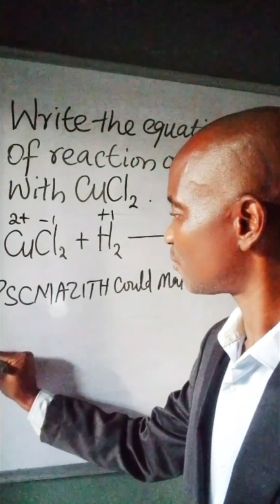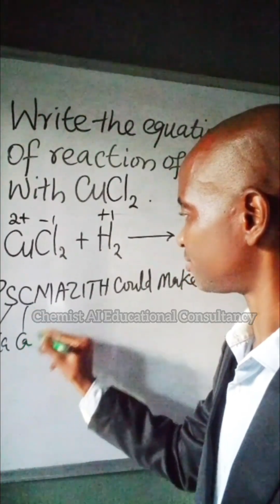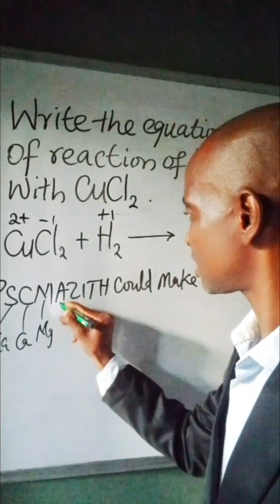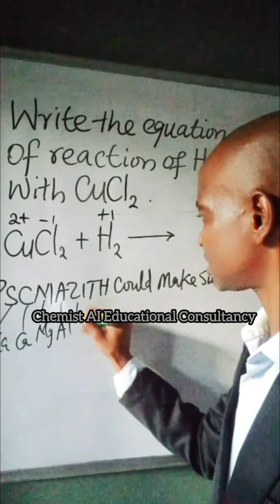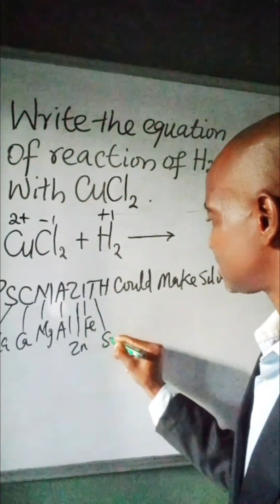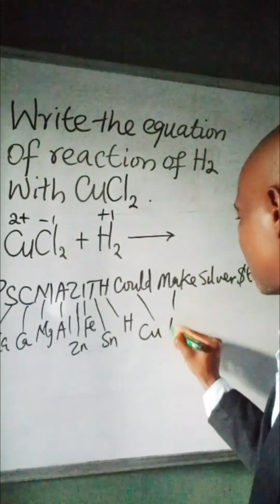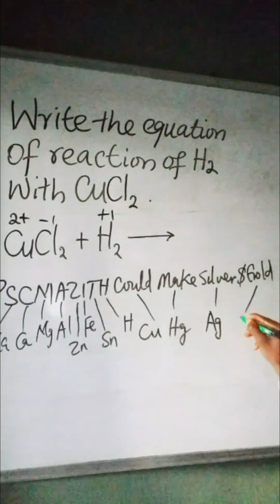P stands for potassium, S for sodium, C for calcium, M magnesium, A aluminium, Z zinc, I iron, T hydrogen, could copper make mercury, silver, and gold.